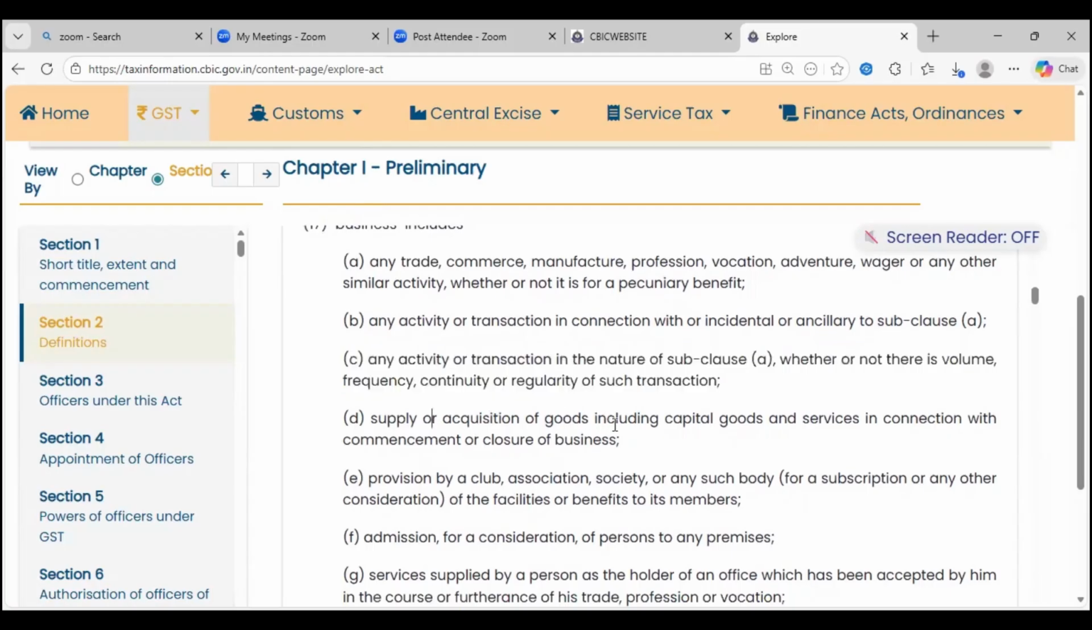Supply or acquisition of goods, including capital goods, and services in connection with commencement or closure of business. I start a business, I buy those assets. I close the business, I sell those assets.